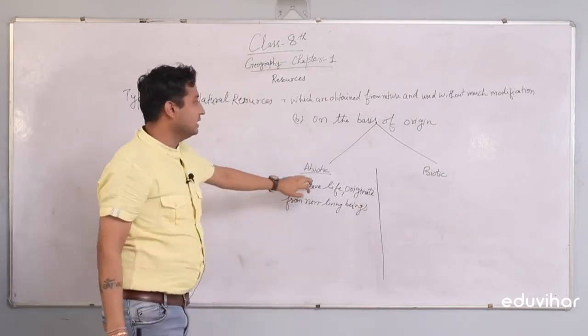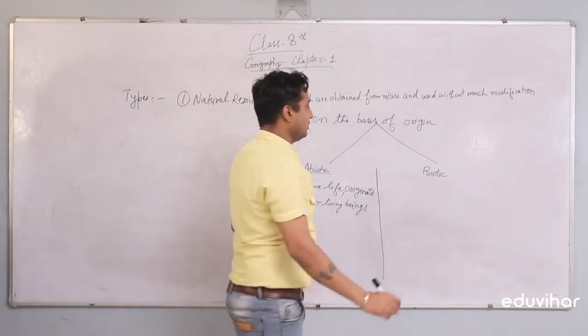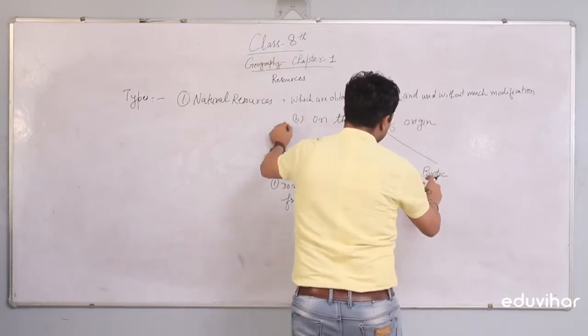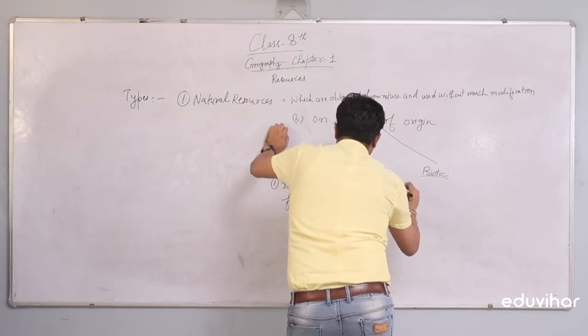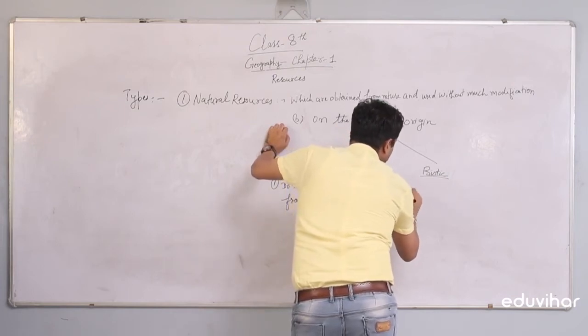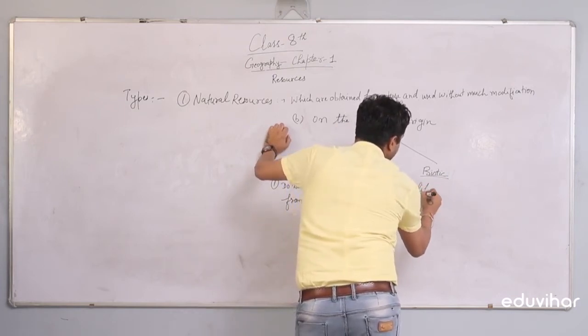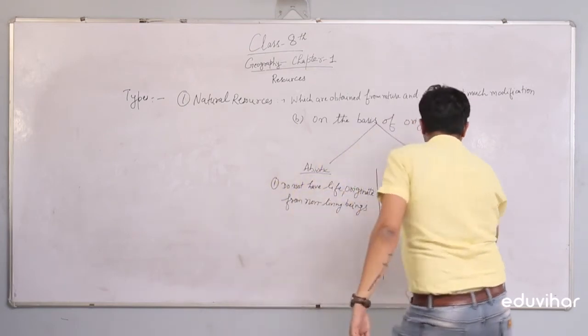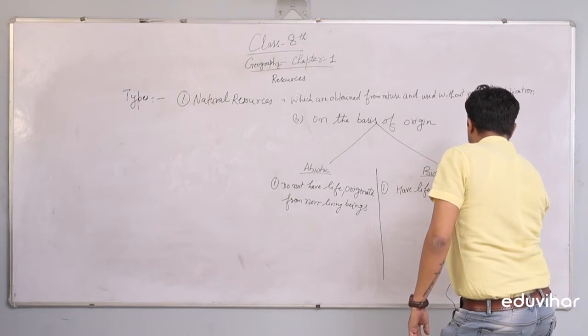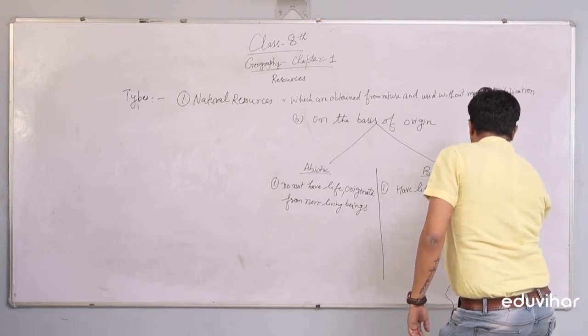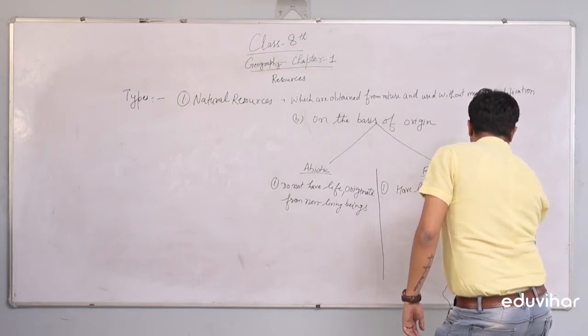Biotic is just the opposite of abiotic: they have life and originate from living beings.